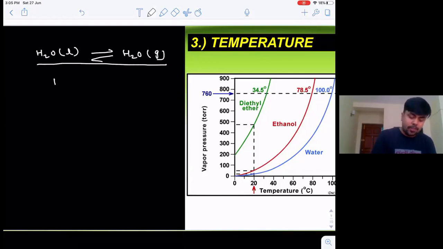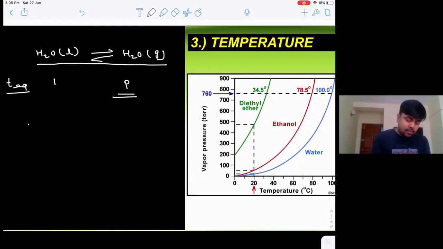Let's take the partial pressure. Since the beaker is closed and the equilibrium condition is there, some partial pressure will be there at equilibrium temperature. Let us assume it is P.